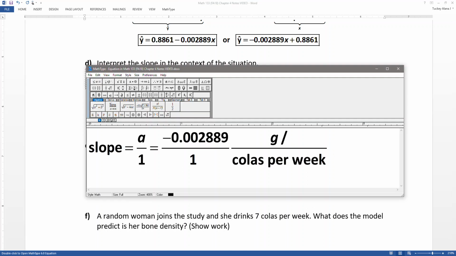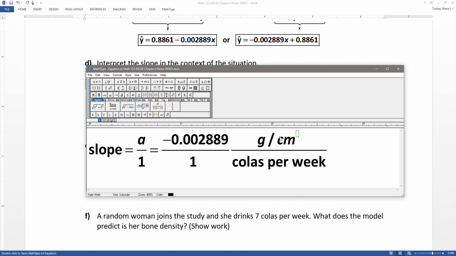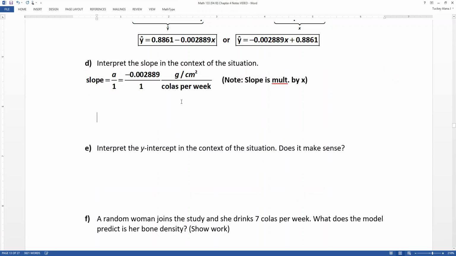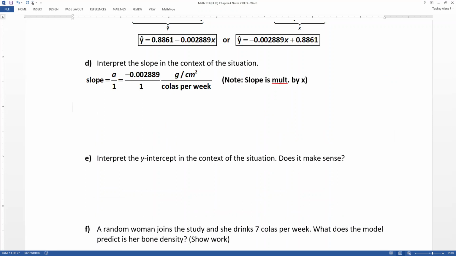And that's what we'll say, grams per centimeter squared. All right, great. Now how will that help us interpret? Well, remember, we'll use the ratio to write our phrase. So we'll say, if a woman increases her cola intake by 1 cola per week, we expect her bone density will decrease by 0.002889 grams per centimeter squared.